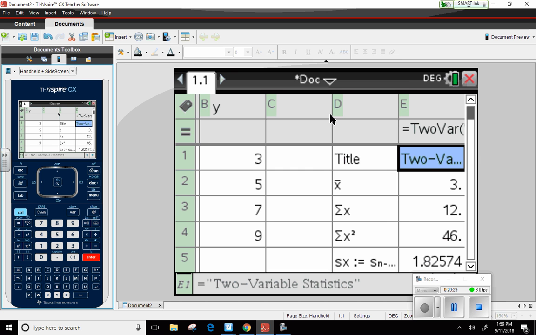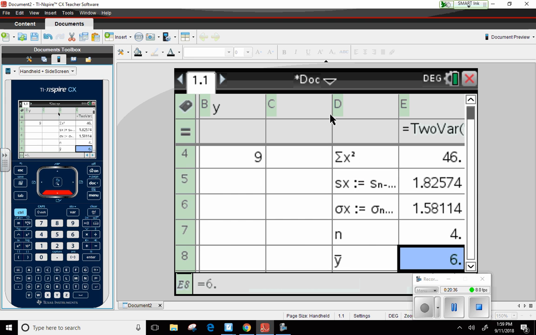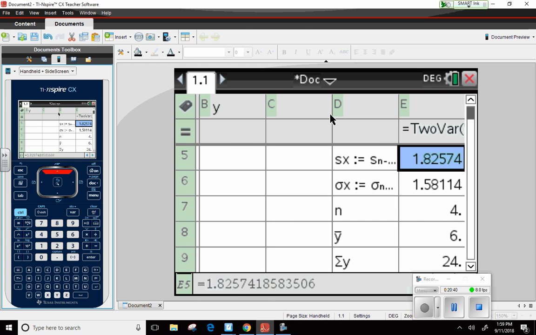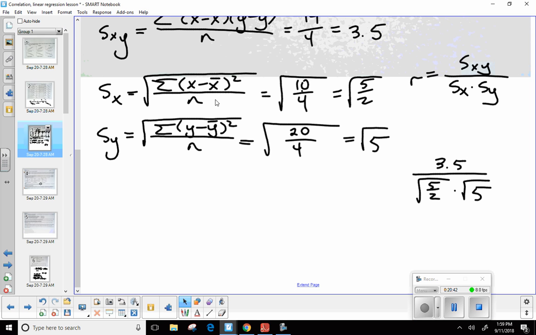Now think back to everything we found on the problem. What did we find for the mean of the X's? We found 3. What did we find for the mean of the Y's? 6. Now let's do a quick comparison. For the standard deviation of X, we got the square root of 5/2, right? Standard deviation of Y, we got the square root of 5.